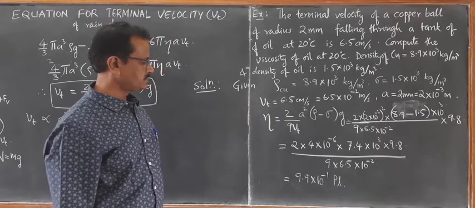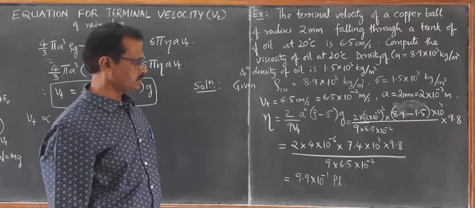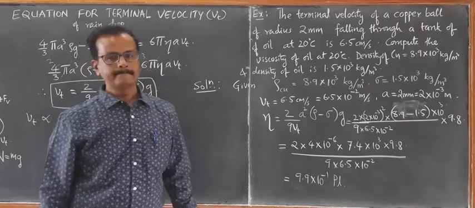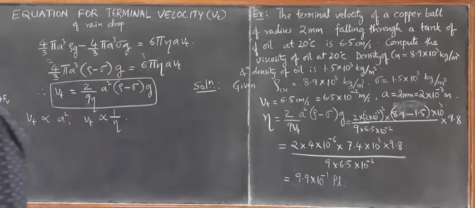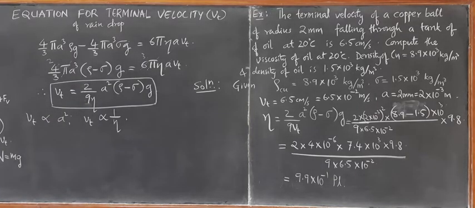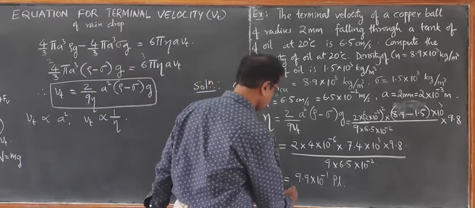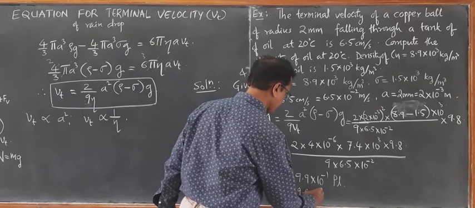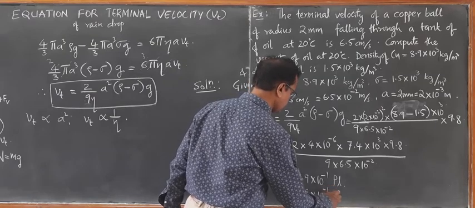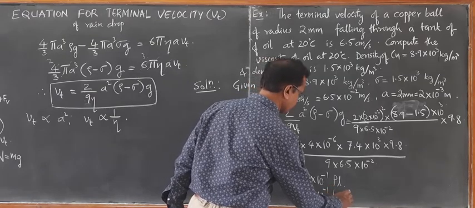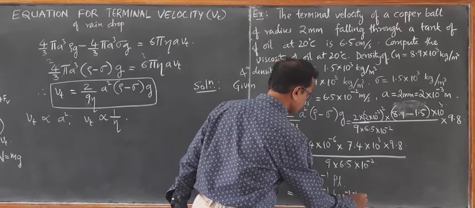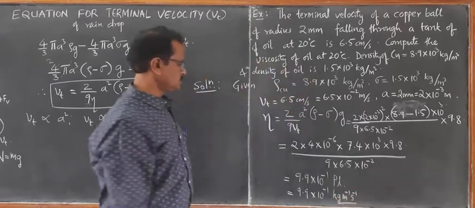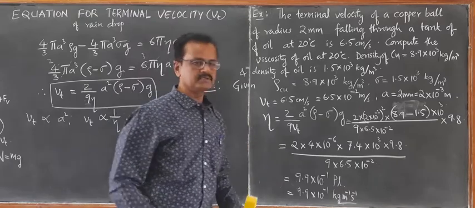We have written what is Poiseuille in the previous session. That's equal to 9.9 into 10 raised to minus 1 kg per meter per second, which is the SI unit of coefficient of viscosity.